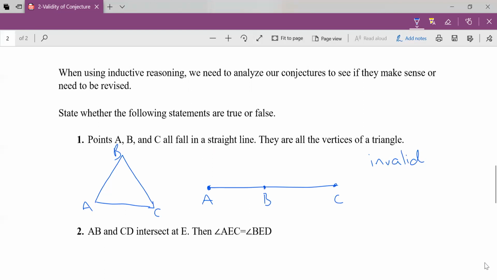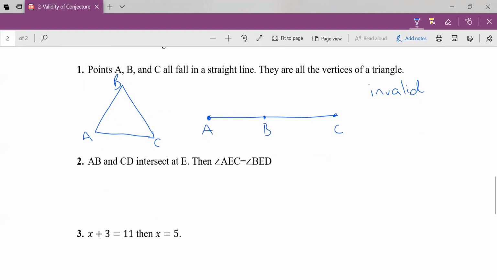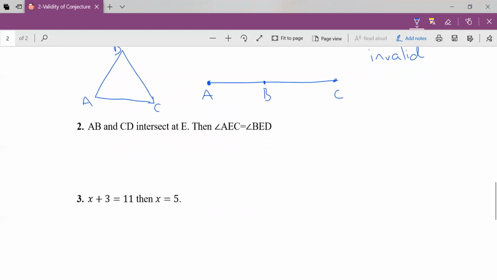So again, this is what I'm talking about. We're just going to slow down and look at our conjectures and go, okay, did that make any sense? Am I happy with that? Okay, let's try another one. Side AB and side CD intersect at E. Then angle AEC and angle BED are equal. The other way to say that is congruent. So what's going on here? Let's think about this one for a second.